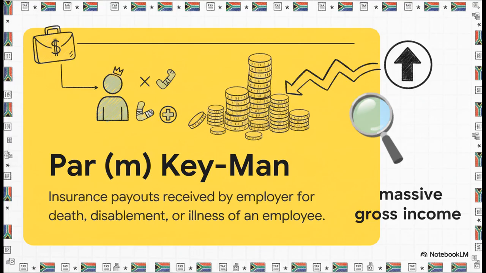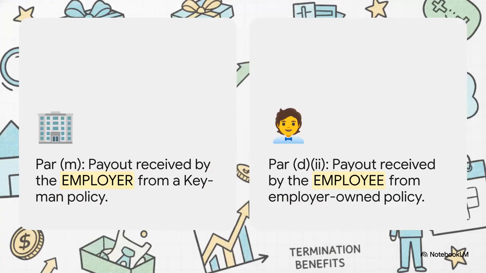And just a quick aside, under section 23B5, the employer generally can't deduct those monthly premiums unless very strict employment-related conditions are met. Here is how you master the difference and save your marks. Always ask yourself, who is actually holding the cash at the end of the day? If the employer gets the payout to compensate for losing key staff, boom, paragraph M. But if that payout flows directly or indirectly to the employee or their family from an employer-owned policy, that's paragraph D2. Mix those up and you're throwing away marks.